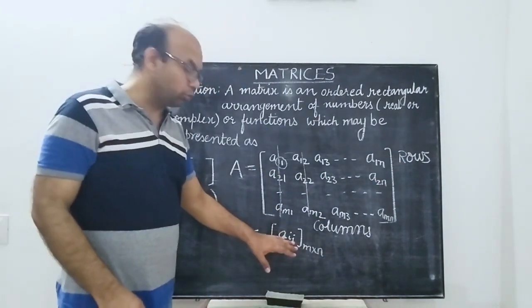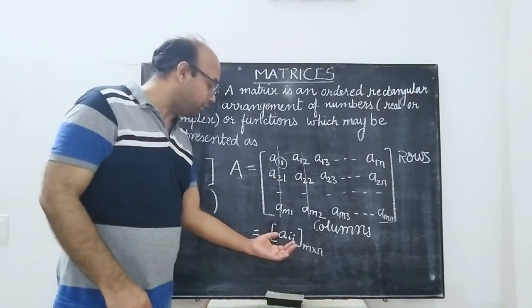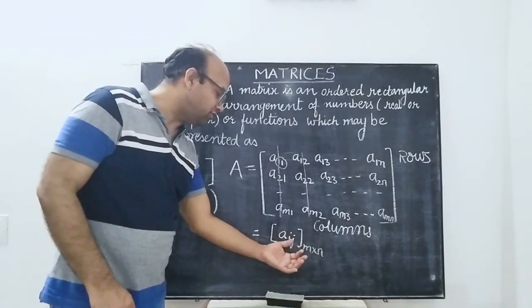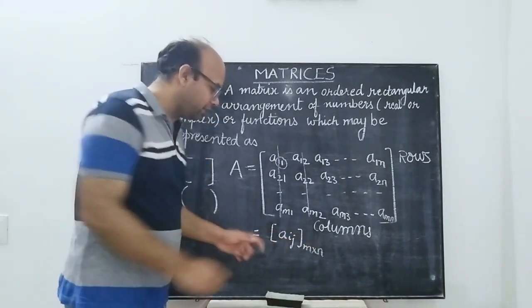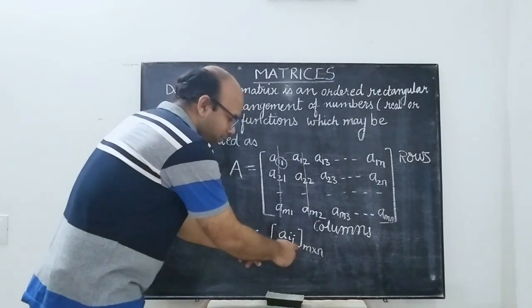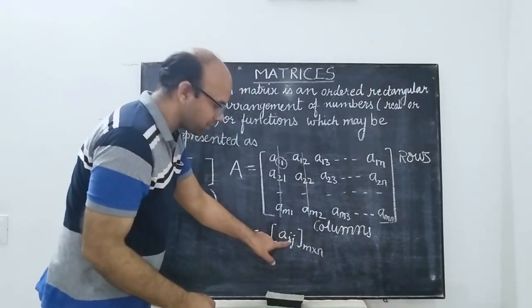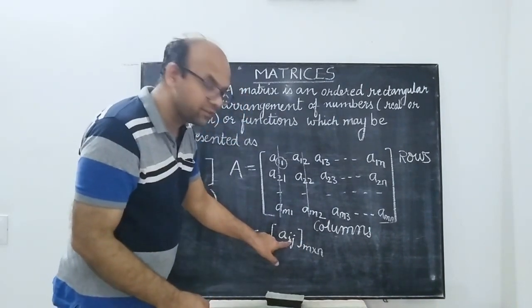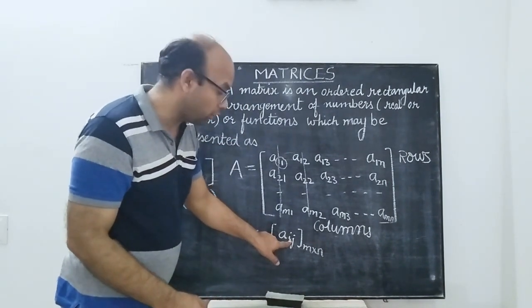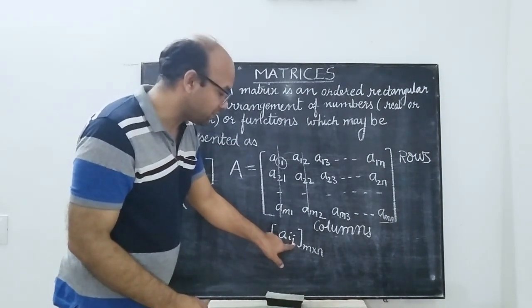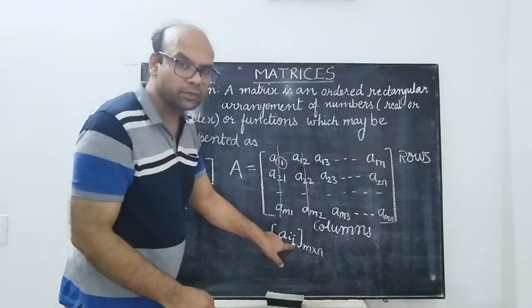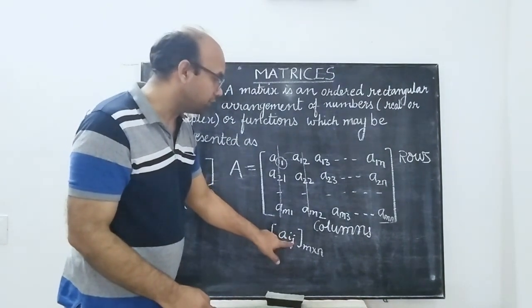In a compact notation, it can be represented as Aij of order m cross n, enclosed within square brackets. Here i represents the row to which the element belongs, and j represents the column to which the element belongs.